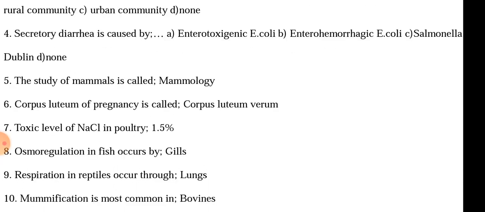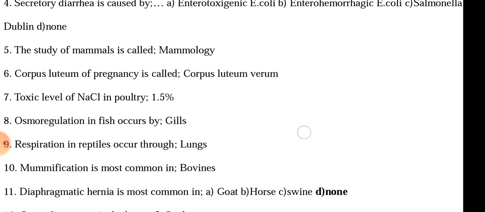Corpus luteum of pregnancy is corpus luteum verum. Toxic level of sodium chloride in poultry is 1.5%. Osmoregulation in fishes by gills. Respiration in reptiles occurs through lungs. Mummification is most common in bovines.